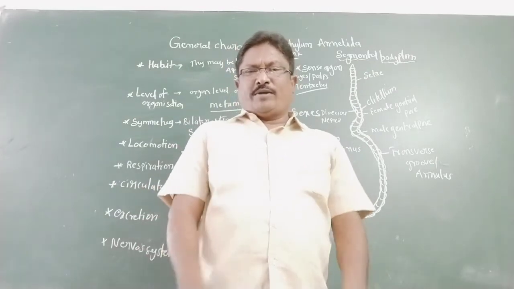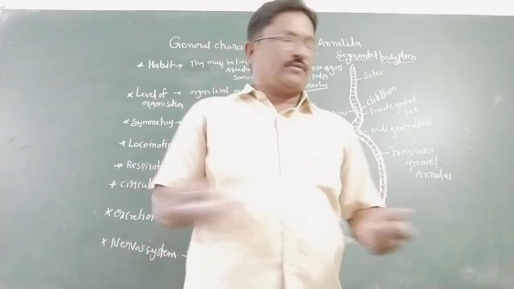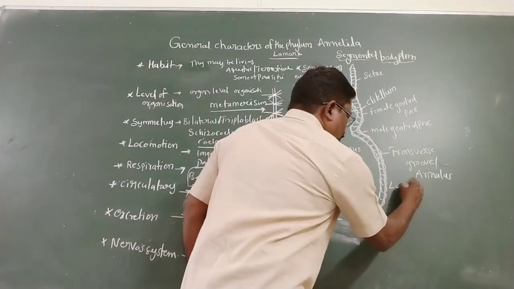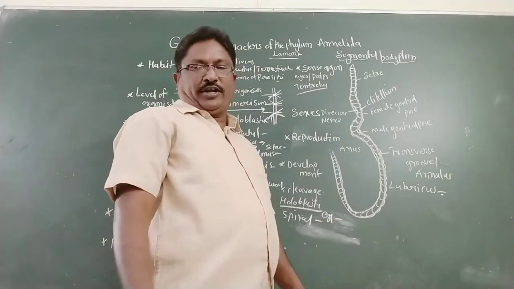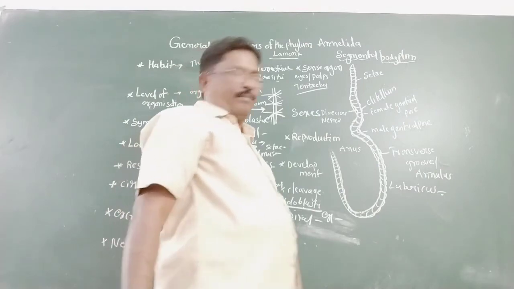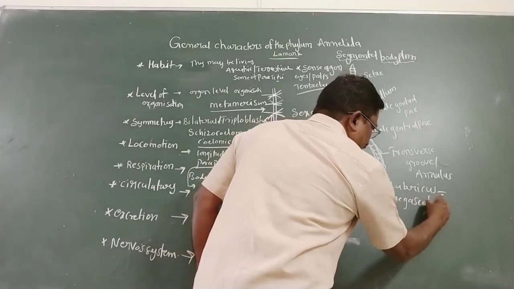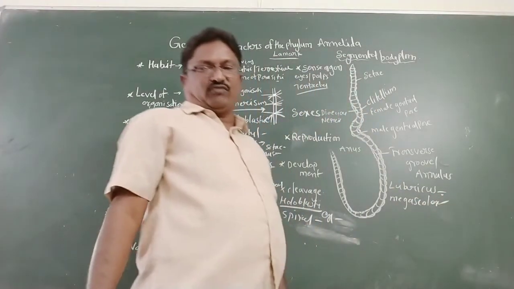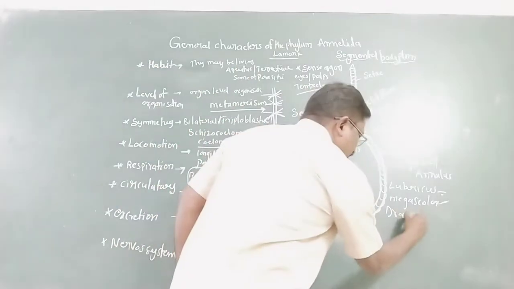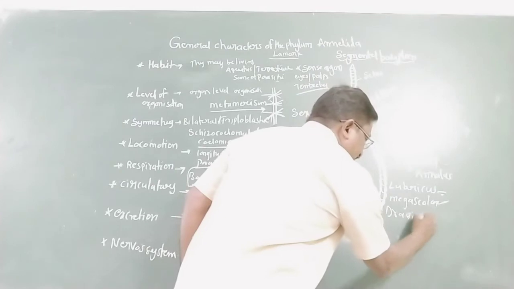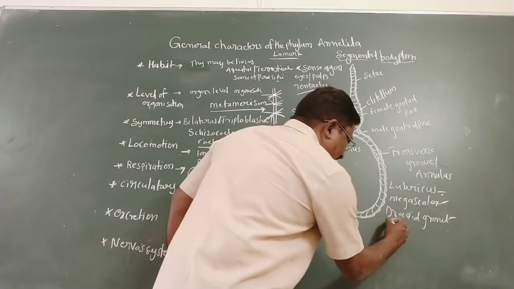The most important examples: Pheretima posthuma, common name earthworm, and Lumbricus, which is one type of earthworm, and Megascolex, also a type of earthworm. Drawida grandis is the South Indian longest earthworm.